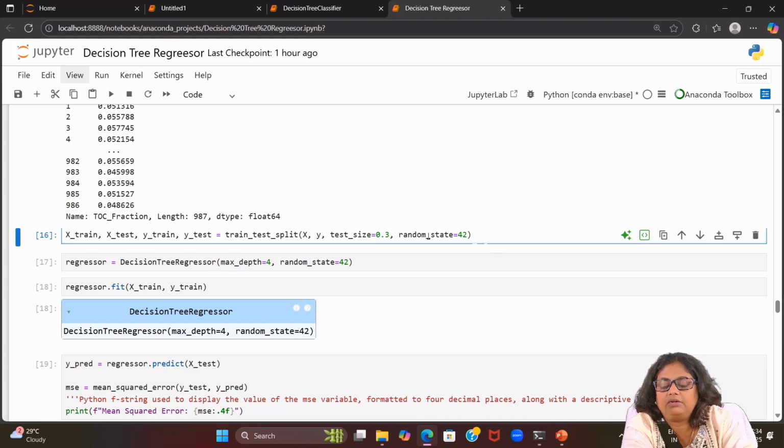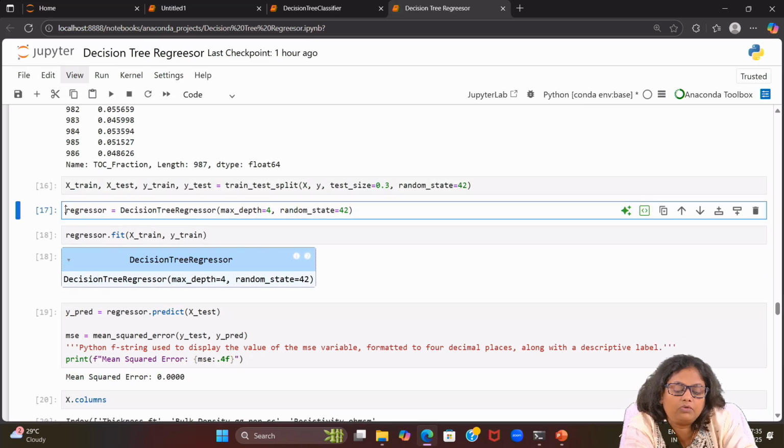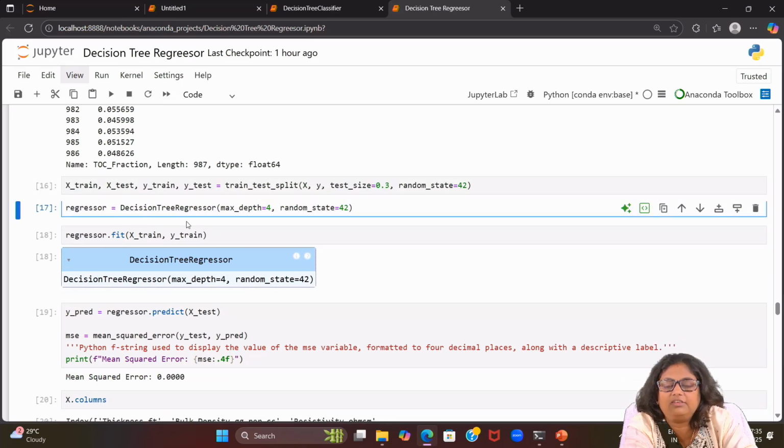Then random_state, for reproducibility of this data division, we are setting to 42. Now at this line of the code, we are initializing the DecisionTreeRegressor with the variable regressor, and then we are passing max_depth, that is your hyperparameter, and random_state 42.